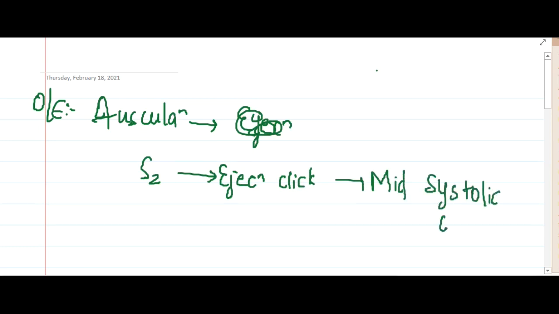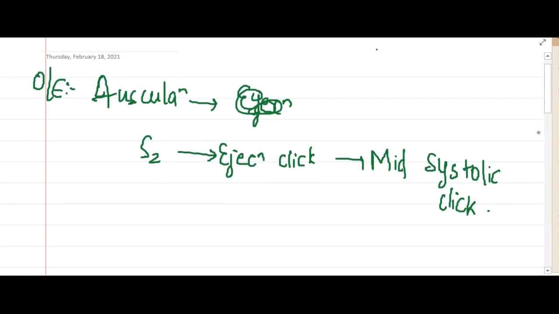Here in mitral valve prolapse, because of the tension in the chorda tendineae due to myxomatous degeneration, these chorda tendineae may be damaged to such an extent that mitral regurgitation can occur. So there can be a chance of a murmur of mitral regurgitation in these patients.